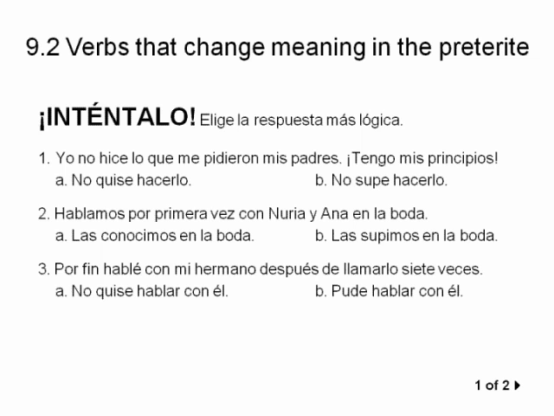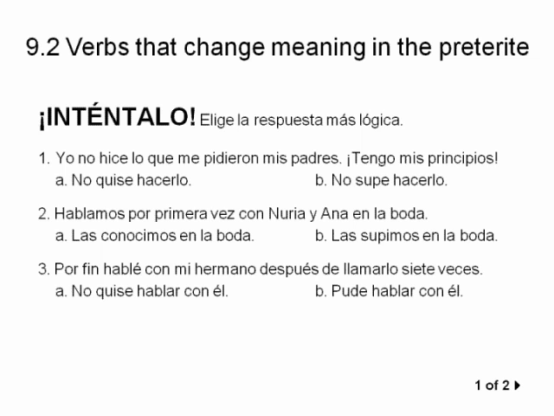Número 3. Por fin hablé con mi hermana después de llamarlo 7 veces. How many times is 7 veces? 7 times. So he or she was finally able to speak with their brother after calling 7 times. Now, your choices are either no quise hablar con él or pude hablar con él.